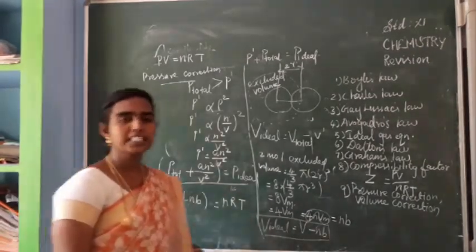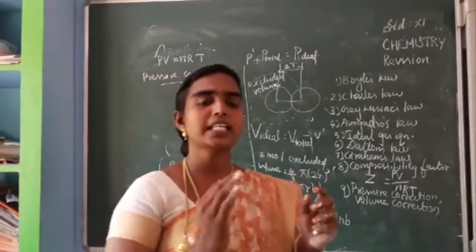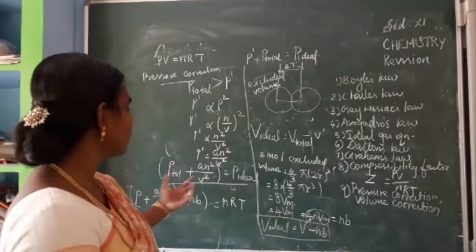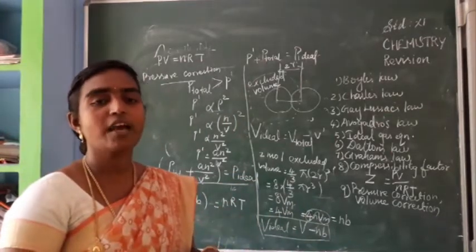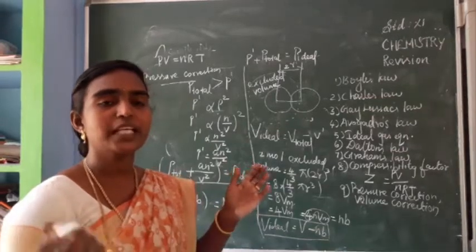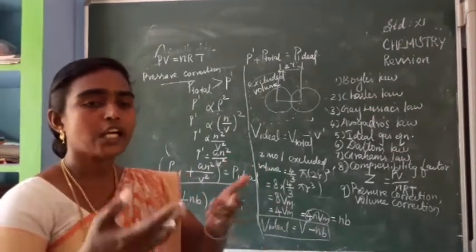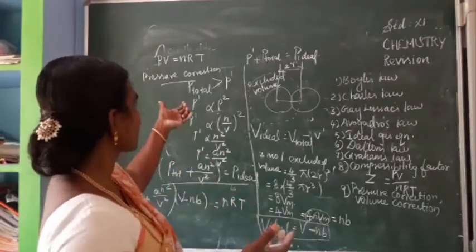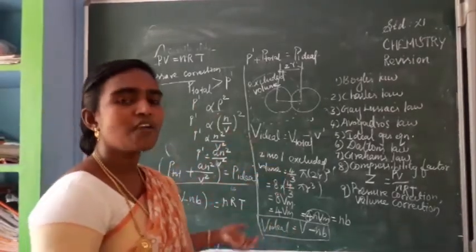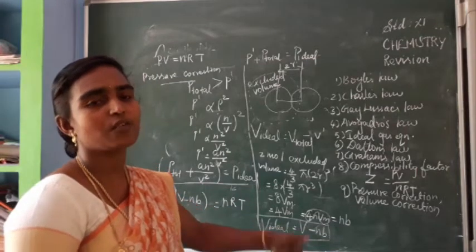So P plus A n square by V square into V minus Nv is equal to nRT. What's its name? Van der Waals equation. Okay. So the deviation from real ideal gas behavior can be derived after doing this pressure correction and volume correction. We got a final equation. This equation is called the Van der Waals equation.